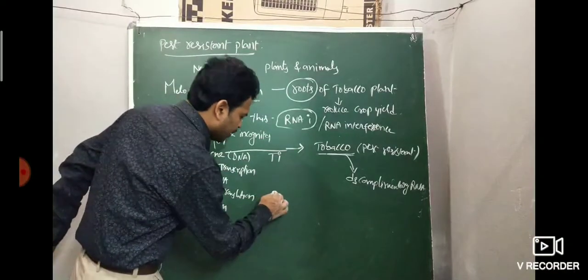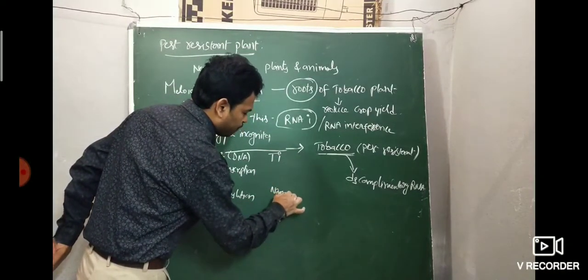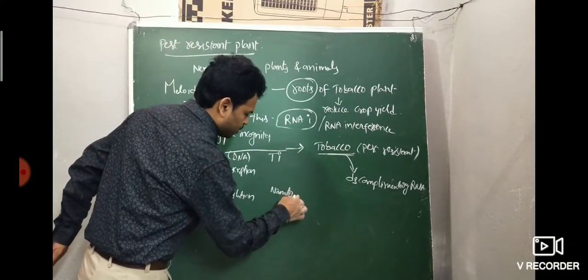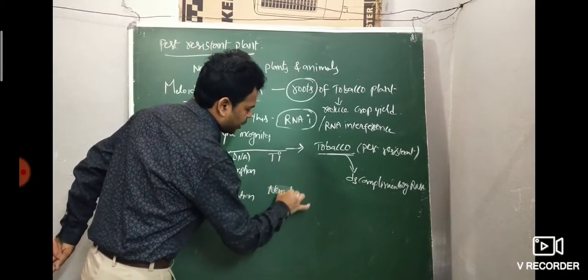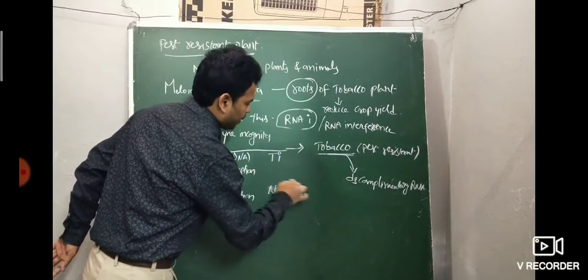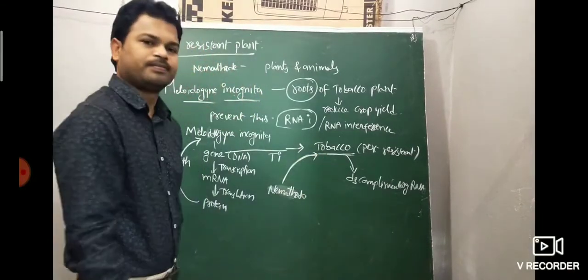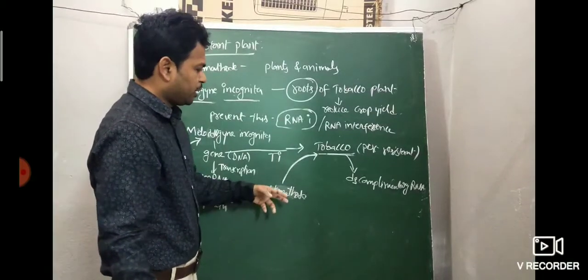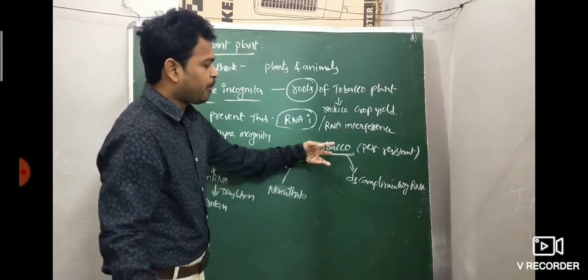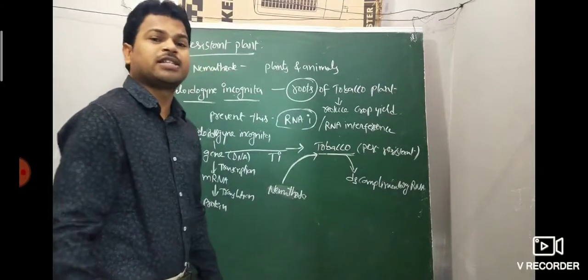Now the original nematode, Meloidogyne incognita, attacks the pest resistant tobacco.